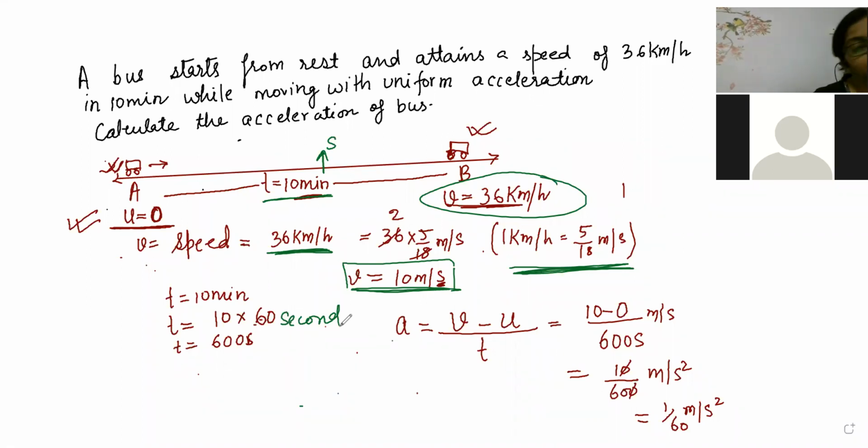So 10 minutes is 10 into 60 seconds, that is 600 seconds. Super, fabulous piece of work. Then average acceleration is equal to (v minus u) by t, that is (10 minus 0) by 600. That is 10 by 600, which is 1 by 60 meter per second square.